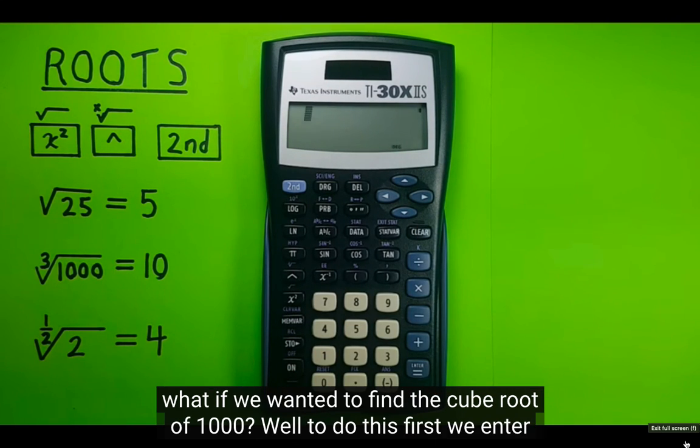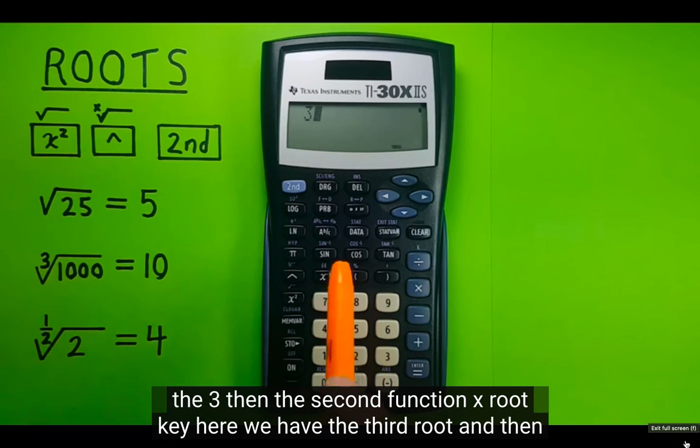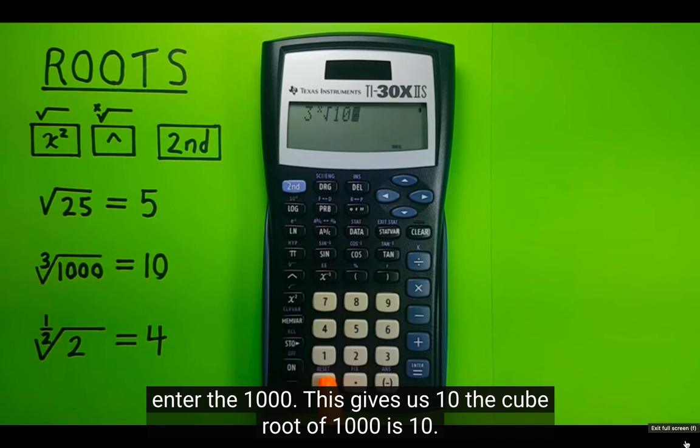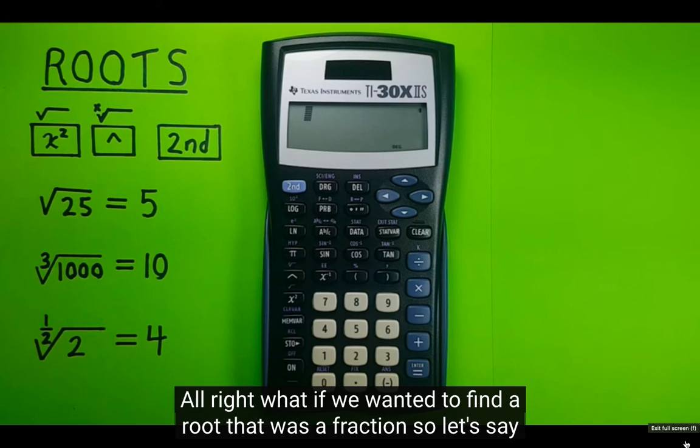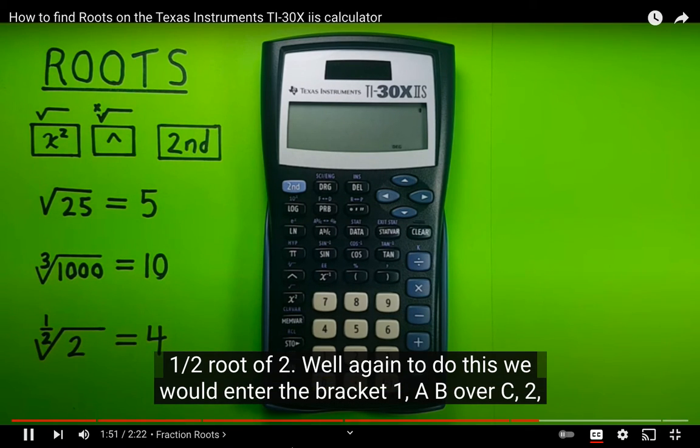Alright, what about a cube root? What if we wanted to find the cube root of 1000? Well, to do this, first we enter the 3, then the second function x root key. Here we have the third root, and then enter the 1000 equals. This gives us 10. The cube root of 1000 is 10. Alright, what if we wanted to find a root that was a fraction? So let's say a half root of 2.